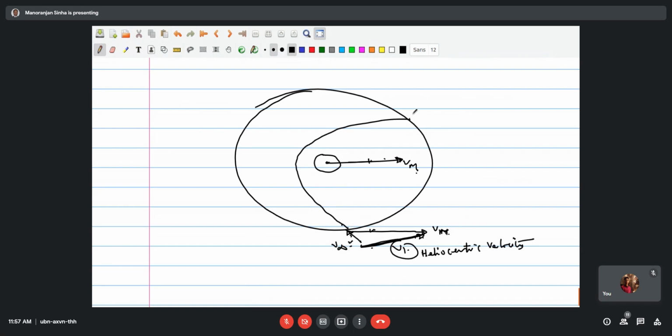Because of the conservation of energy, again V infinity will be available here. So V infinity is here, and V Mars is in the same magnitude. The resultant is now here, this is V2. So this is the heliocentric velocity. You can see that the heliocentric velocity is shorter in magnitude here, and here it becomes larger in magnitude.